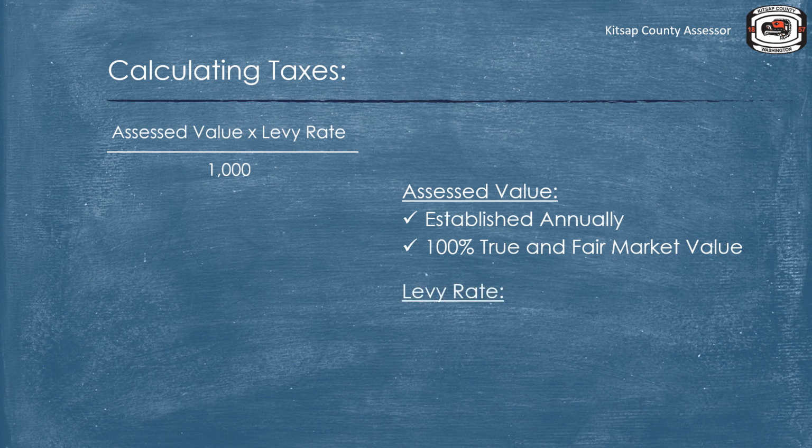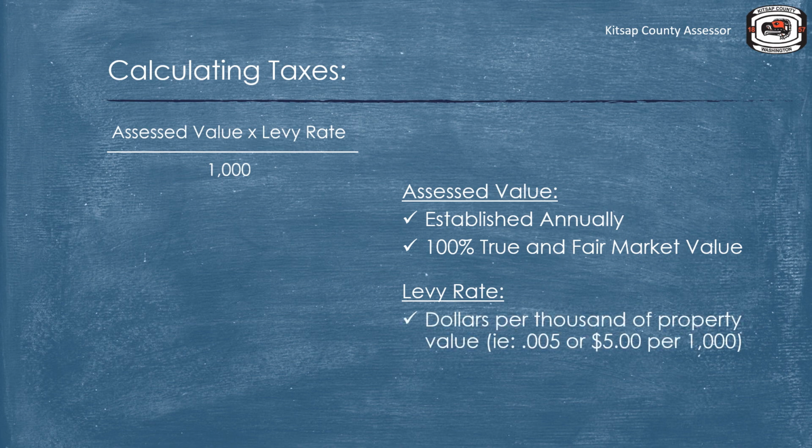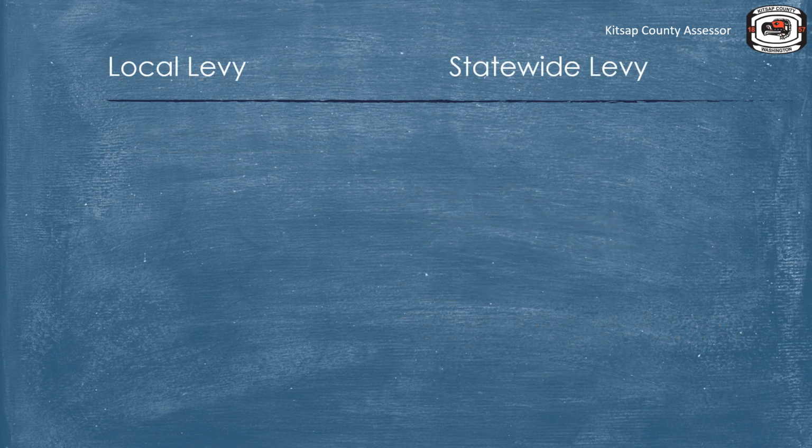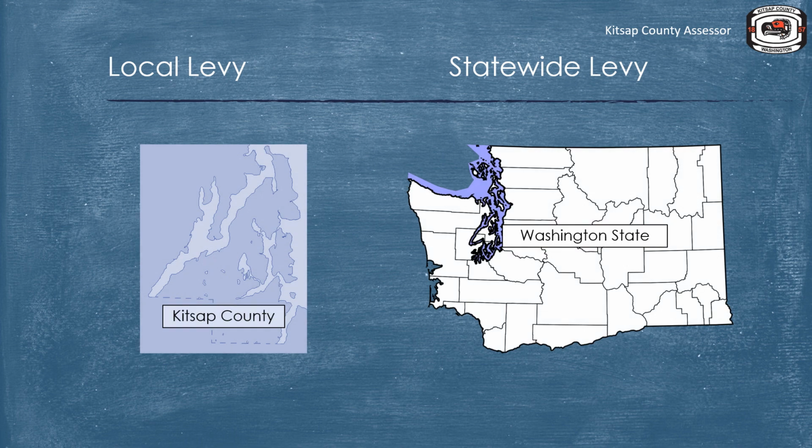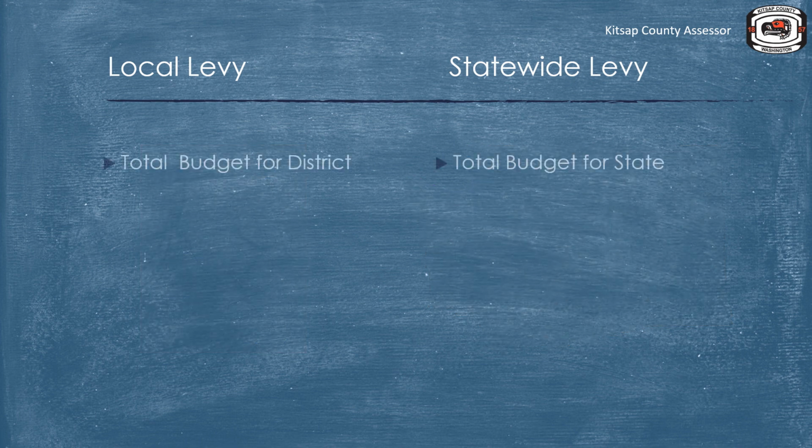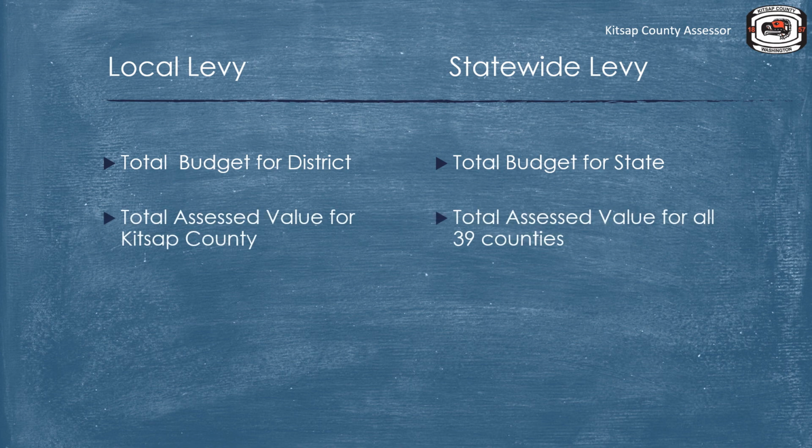A levy rate is the amount of property tax that needs to be collected per $1,000 of property value so that the taxing district's budgets can be met. A levy that is collected statewide, such as the state school levy, is handled a little differently than a local taxing district levy. Some aspects are the same. A total budget is established, and a total assessed value is calculated. The difference with a statewide levy is that there are multiple counties involved, and the total tax amount due for each county is different, depending on many factors.